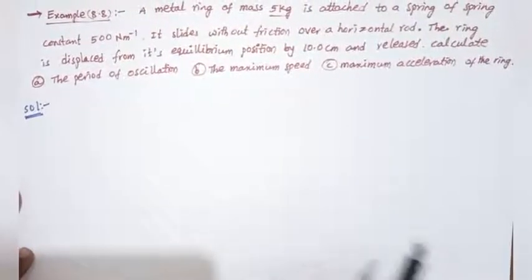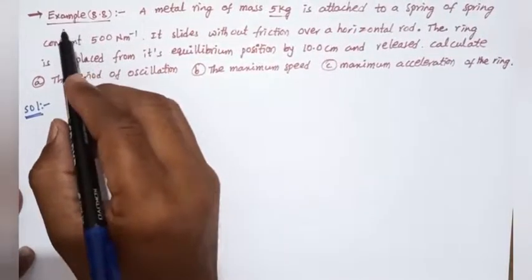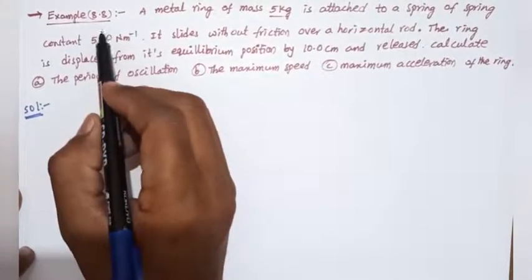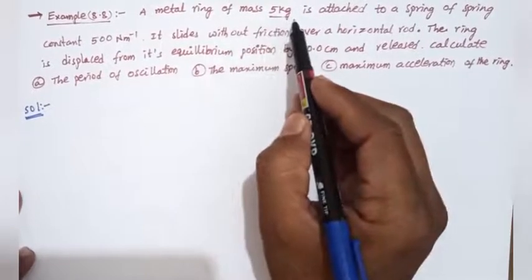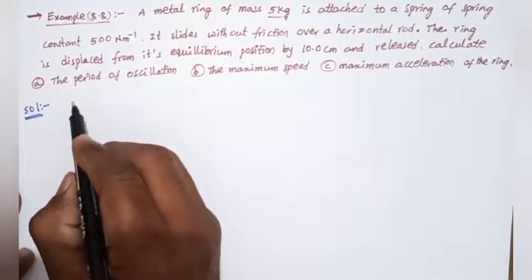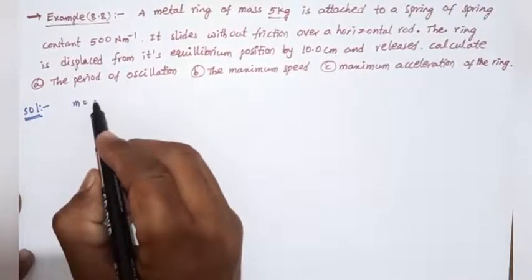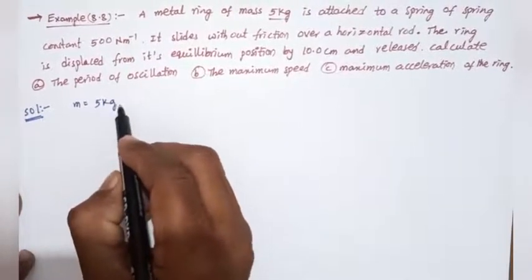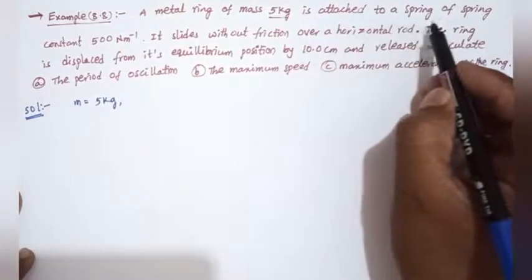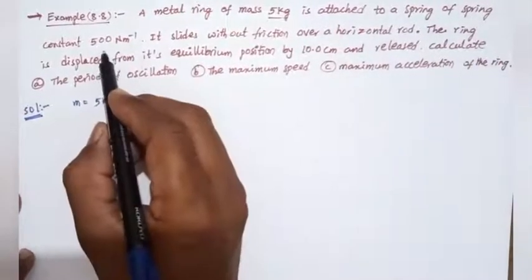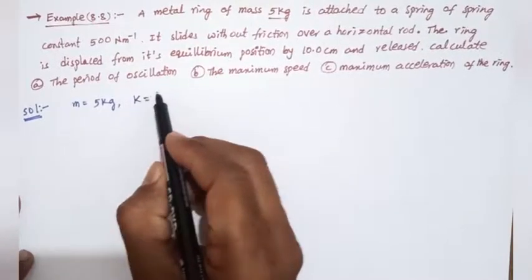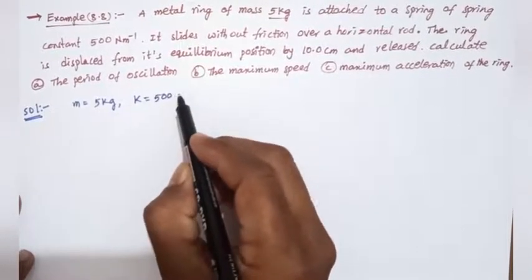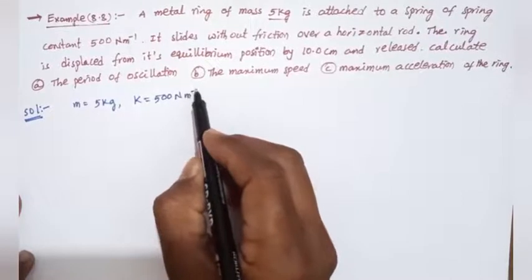Just listen. So we will discuss example number 8.8. A metal ring of mass 5 kilograms. So the given mass is 5 kilograms, is attached to a spring of spring constant 500 Newton per meter. So the spring constant k equals 500 Newton per meter.